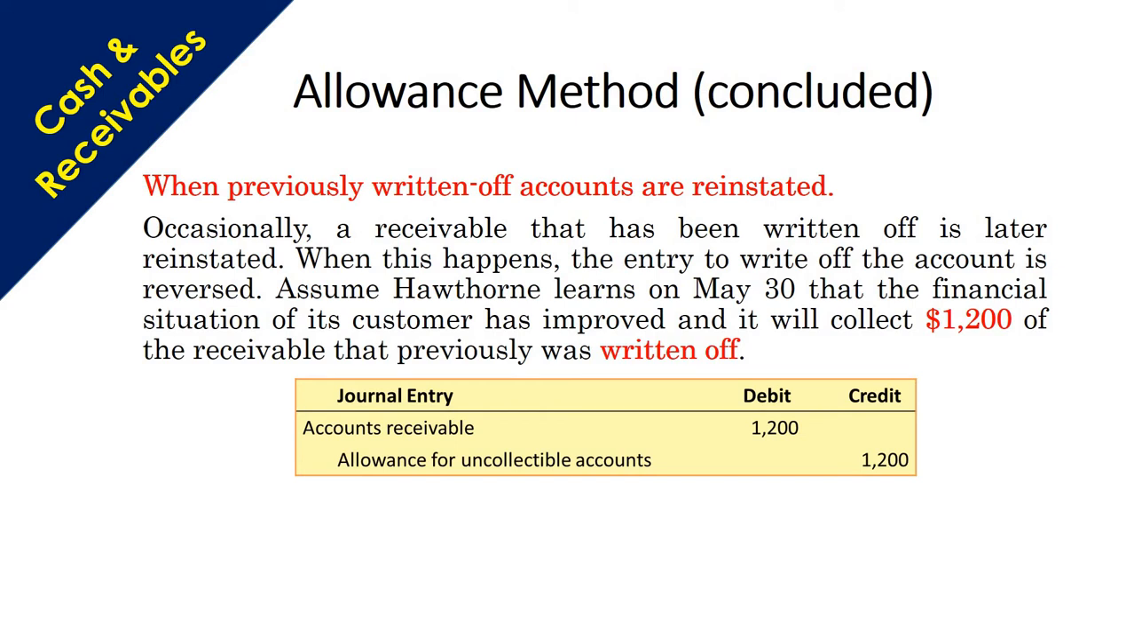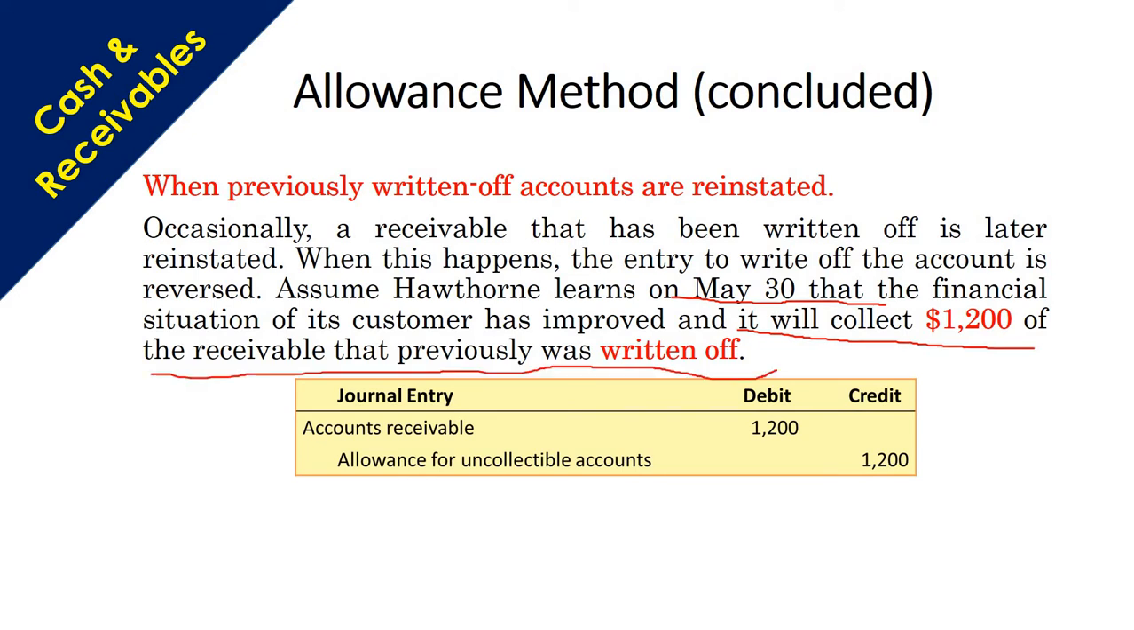Once we have already written off an accounts receivable, subsequently that customer may become financially solvent and may want to pay the money that we have already written off. So in that case, see that on May 30, the financial situation of a customer has improved and the company will collect 1,200 of the receivable that was previously written off.